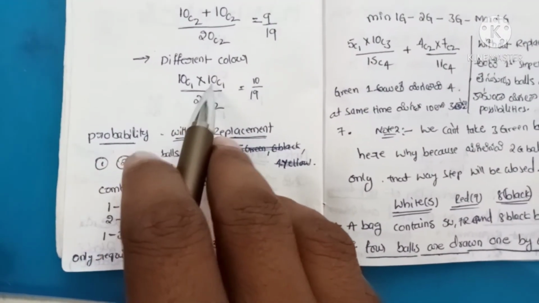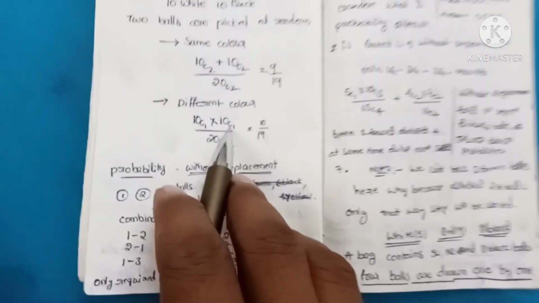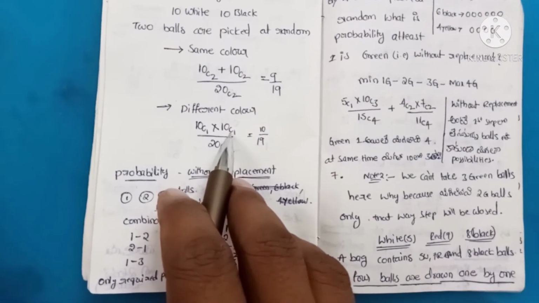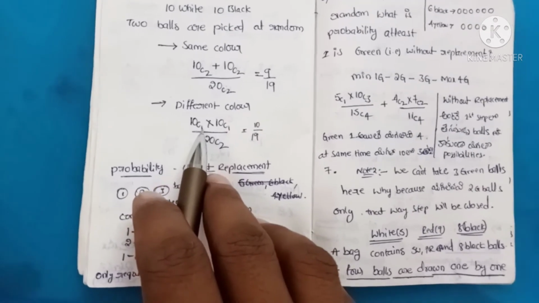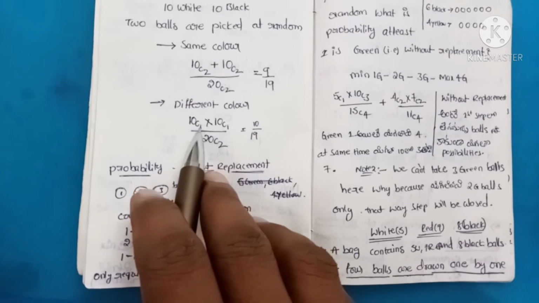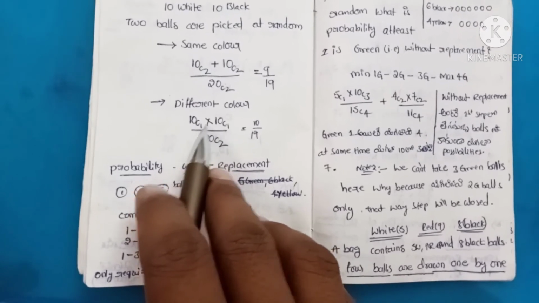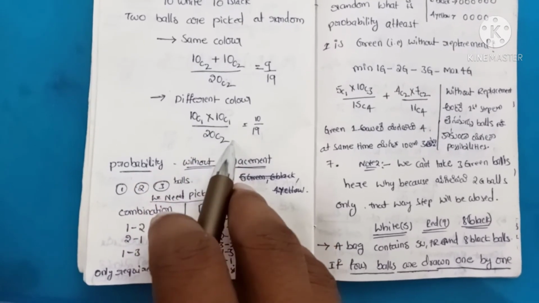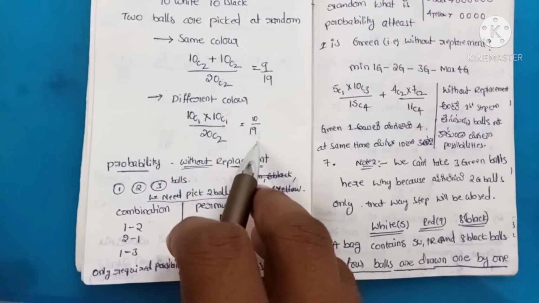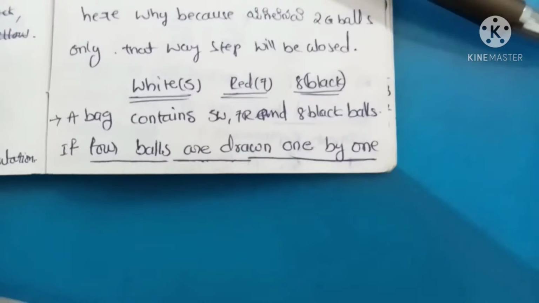Different color means 10C1 and 10C1. Different color means one white and one black. We need to pick two balls: one white ball and another one is a black ball, and that is nothing but multiplication. 10C1 into 10C1 divided by 20C2 is nothing but 10 divided by 19.